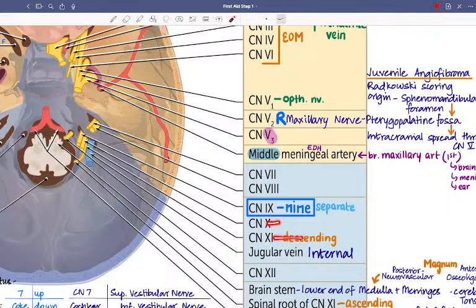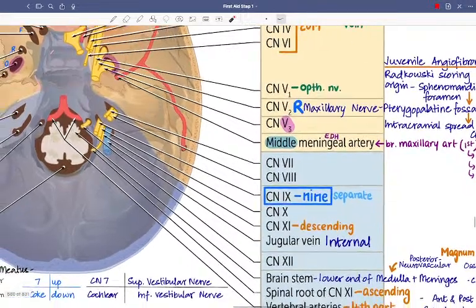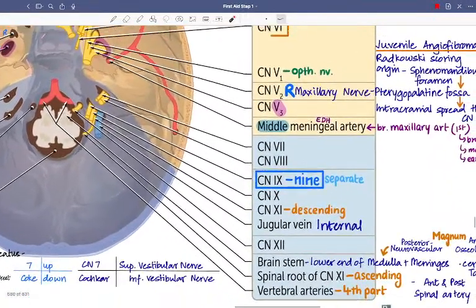Jugular foramen, so 10 and 11. 11 is the descending branch. We have the spinal accessory, so this is the descending part of the spinal accessory. Obviously it goes out and then again comes up. And the jugular, obviously the internal jugular vein. So we have this: this is 9, this is 10, and this is 11. Done. Next, the posterolateral sulcus.